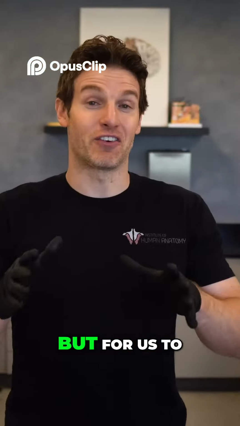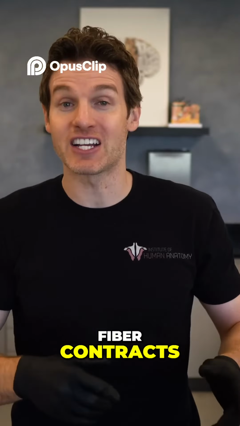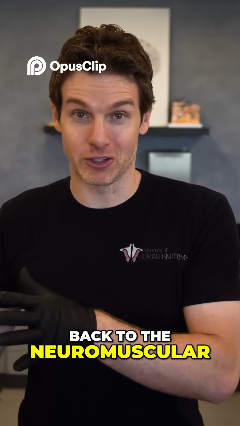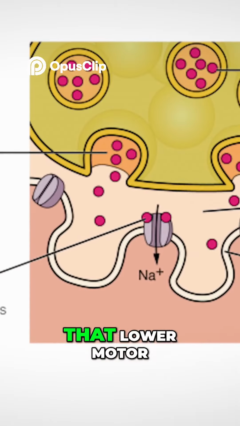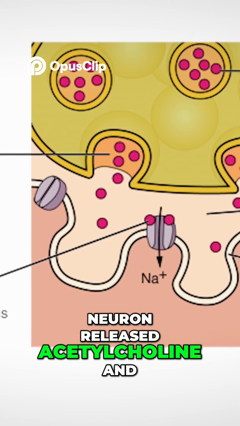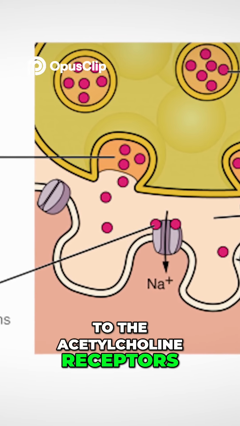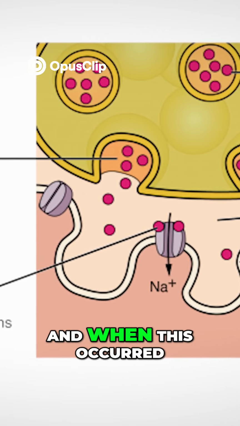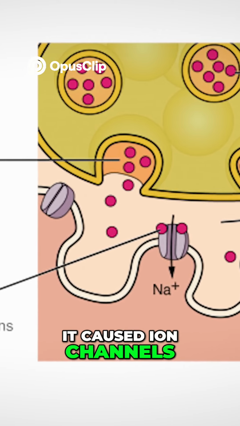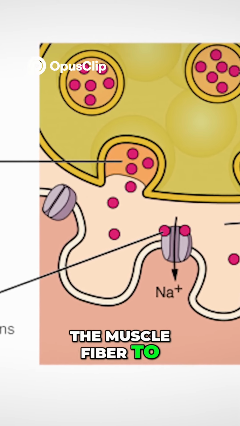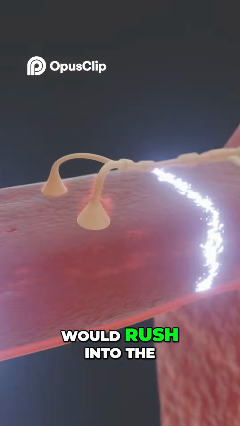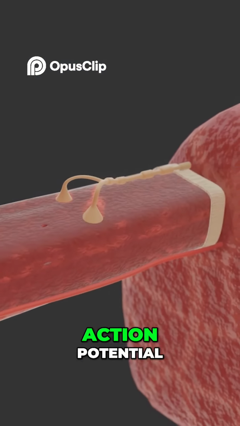But for us to understand how a muscle fiber contracts, we need to go back to the neuromuscular junction, where we learned that that lower motor neuron released acetylcholine, and the acetylcholine would bind to the acetylcholine receptors in the membrane of the muscle fiber. And when this occurred, it caused ion channels within the membrane of the muscle fiber to open up, and sodium would rush into the muscle fiber, creating an action potential.